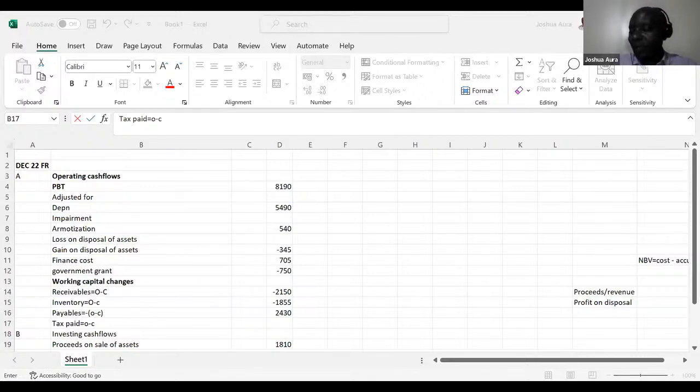And then we shall come, ladies and gentlemen, and ask ourselves whether we happen to be having any tax in the year. Is there anybody who is able to see any tax paid in the year?